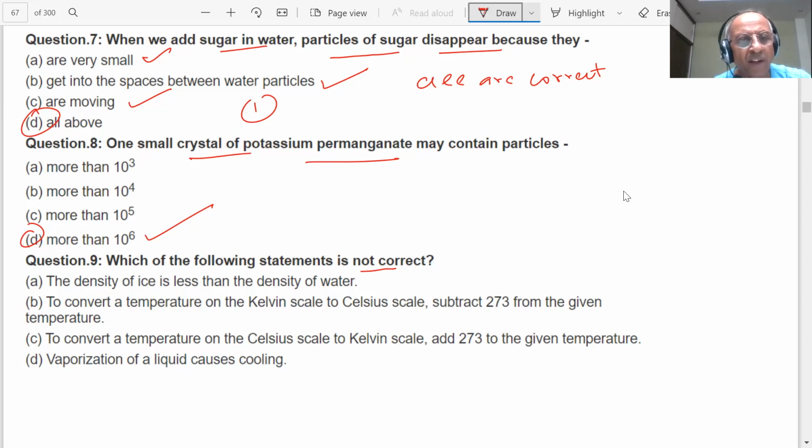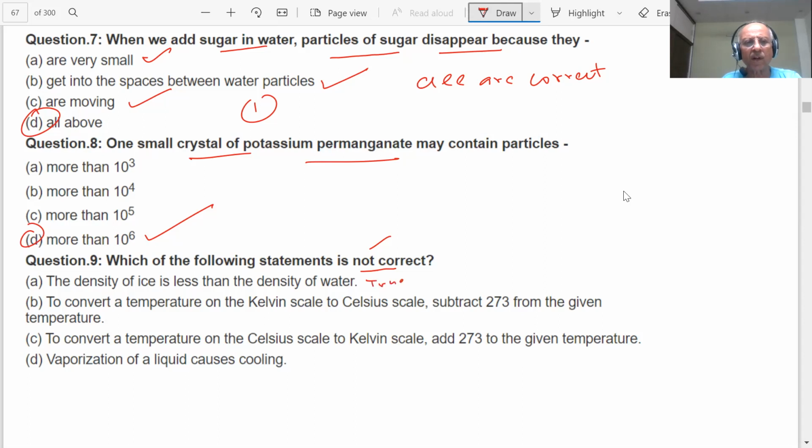First, density of ice is less than density of water. Convert a temperature on Kelvin scale to Celsius: subtract 273 from a given temperature. To convert temperature on Celsius to Kelvin, add 273. Vaporization of liquid causes cooling. Which is the correct answer? Sir, B. Not correct, he's saying. Density of ice is less than density of water. Is it correct? Yes, sir.